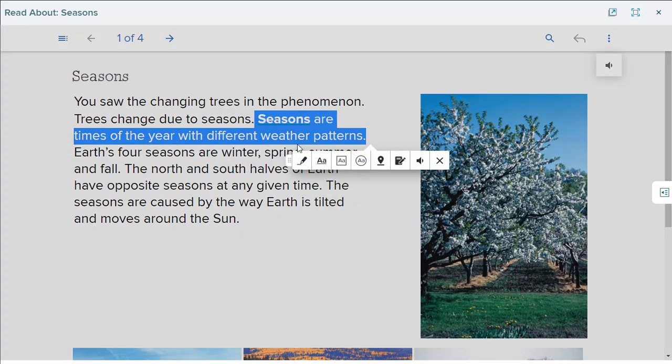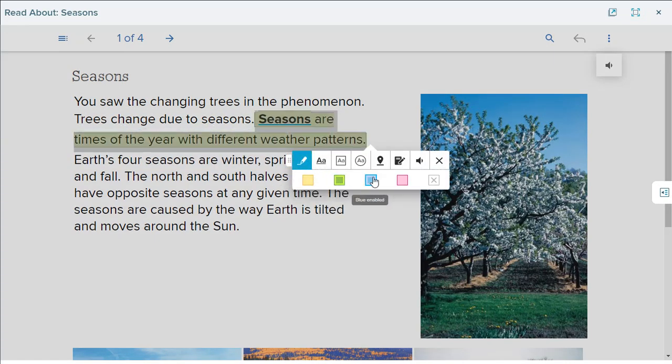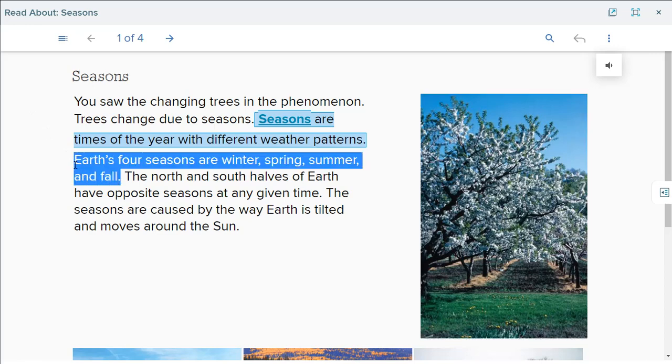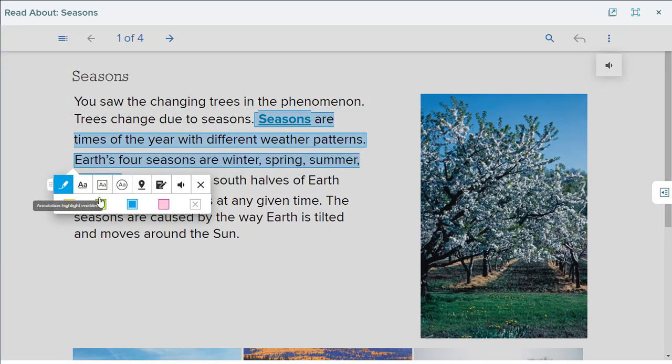Okay, so they are different times with different weather patterns. We know that in winter it is cold, freezing, maybe snowy, rainy. In summer it is very hot. So Earth's four seasons are winter, spring, summer, and fall. Fall is the other name of autumn. Okay, so fall is autumn.